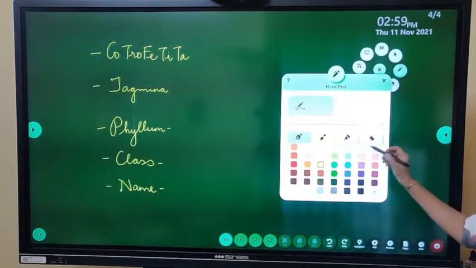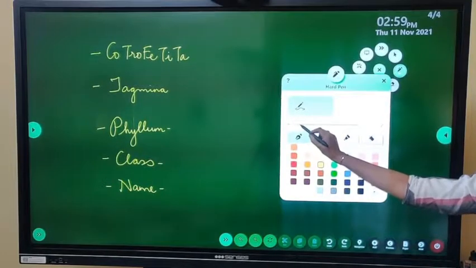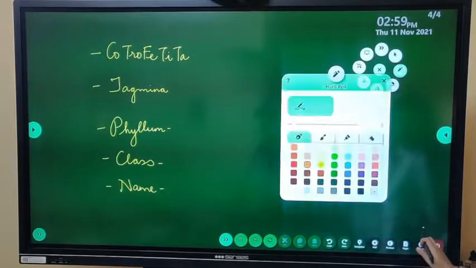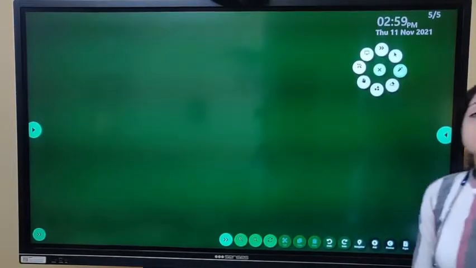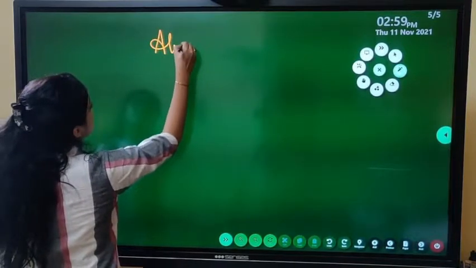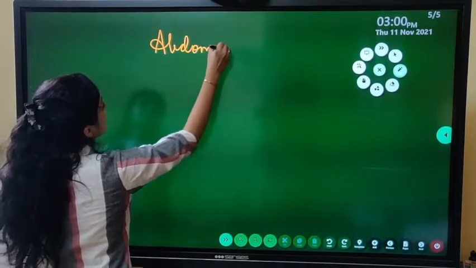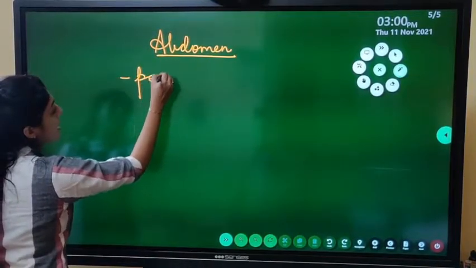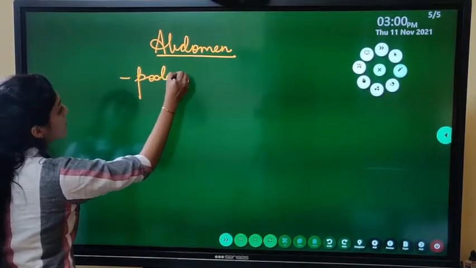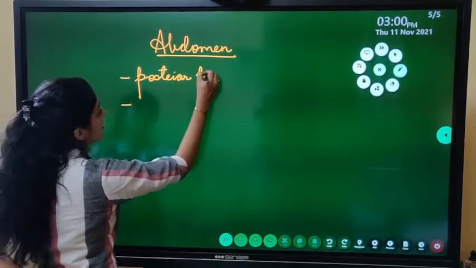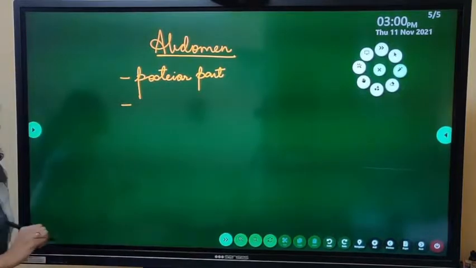Chalo, we will now start with the abdomen part. So the abdomen part, how many segments are present in the abdomen part? We have seen it is the posterior part. पहले head आएगा, फिर thorax आएगा, and फिर abdomen आएगा. So it is the posterior part. All right.